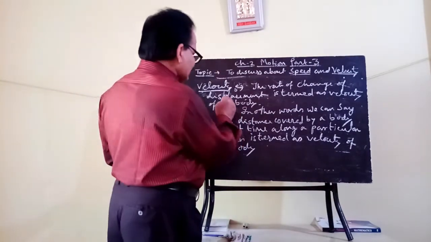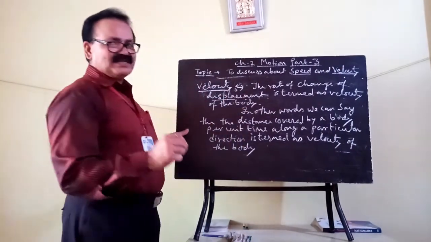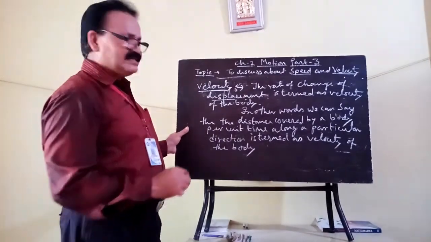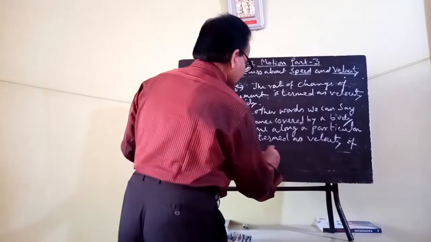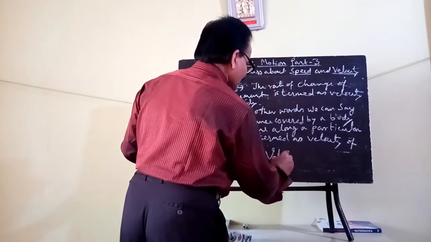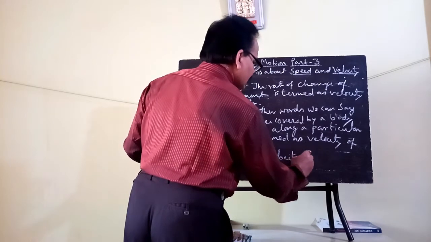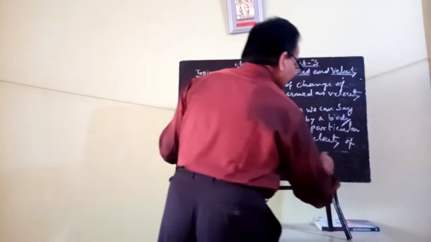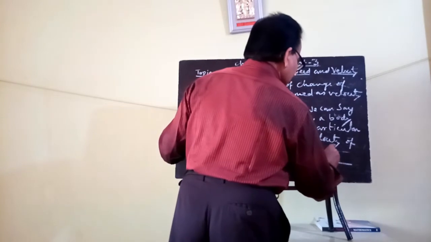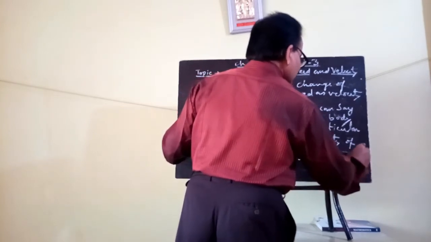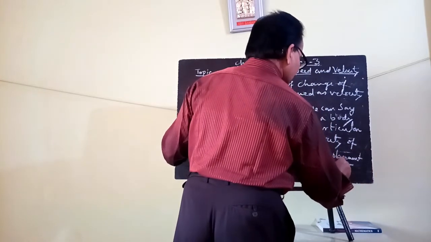As far as the displacement is concerned, displacement also involves the direction. So velocity V can be expressed as rate of change of displacement, that is displacement by time taken.